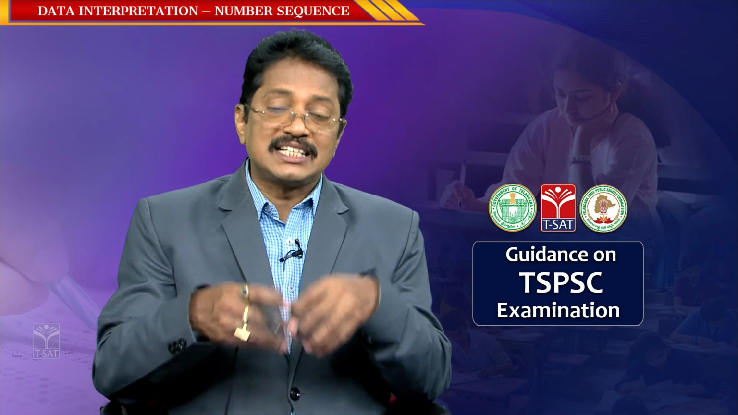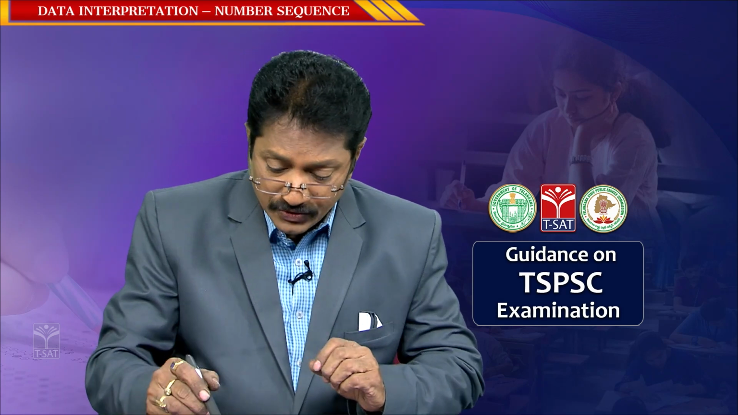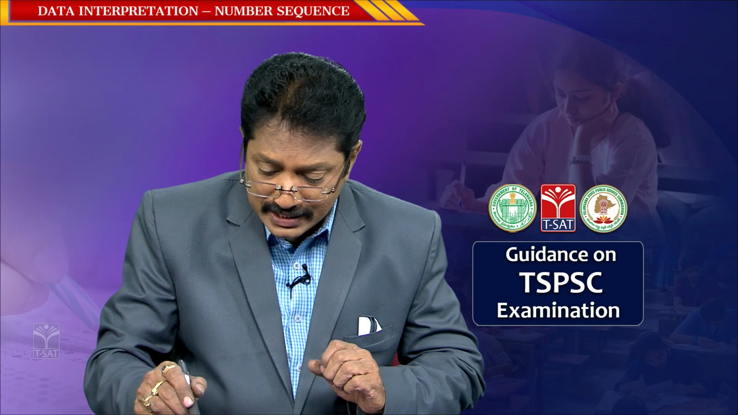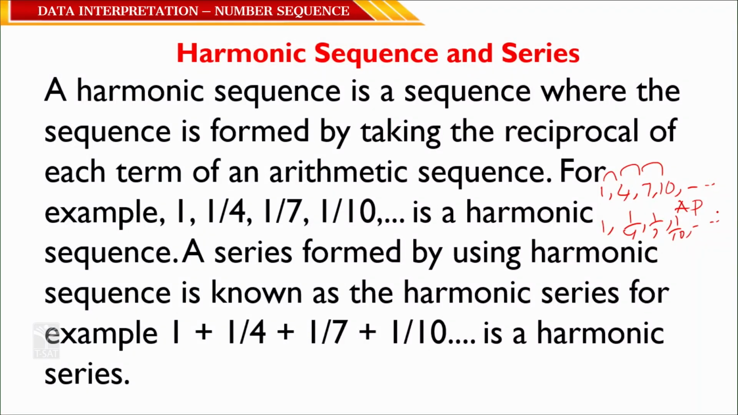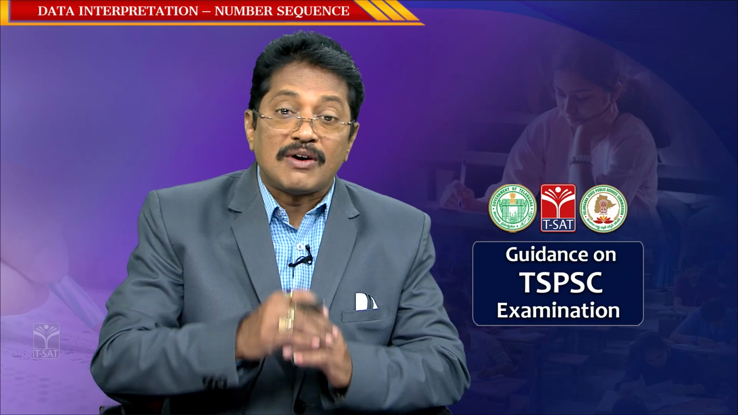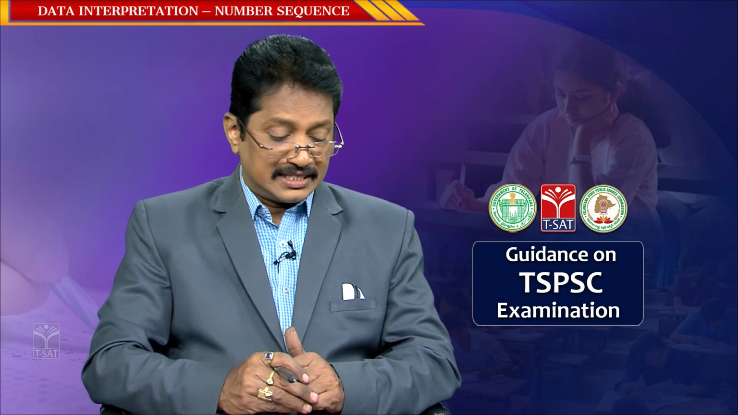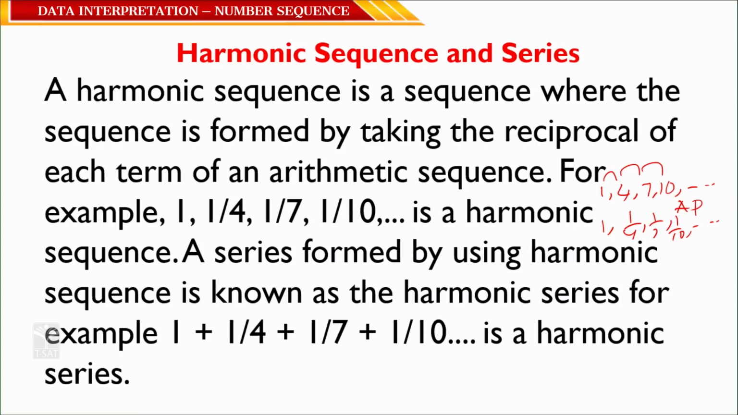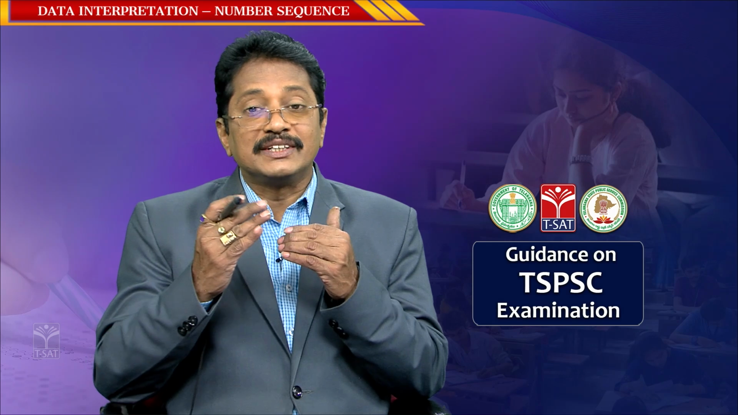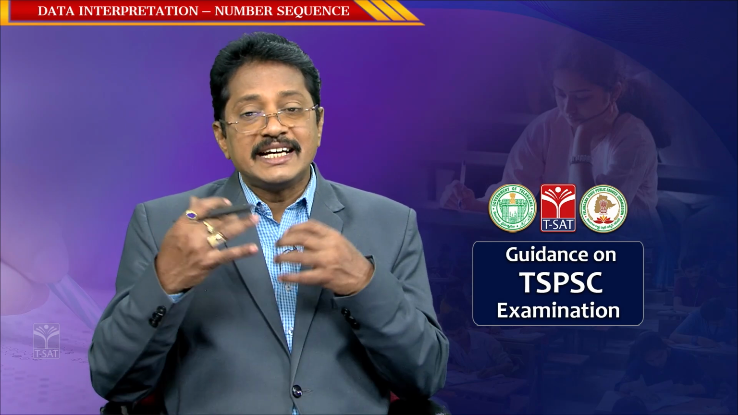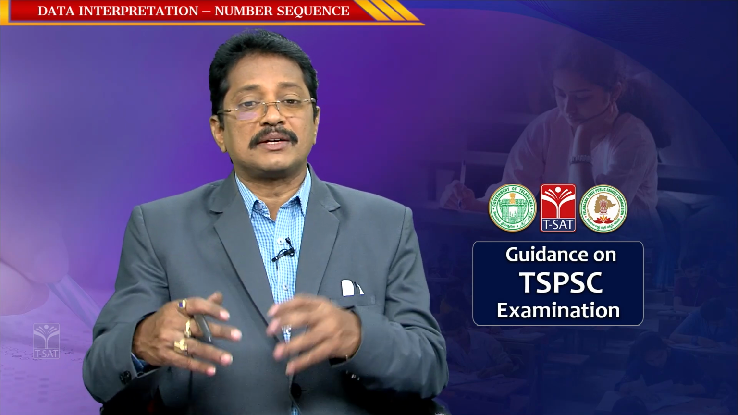When you consider the reciprocals of these numbers, that is 1, 1/4, 1/7, 1/10 and so on, the reciprocals of numbers in arithmetic progression form a harmonic progression. That is a simple idea. A series formed by using a harmonic sequence is known as a harmonic series. I already explained the difference between a sequence and a series: in a sequence only the numbers flow, whereas in a series we add these numbers, that is 1 plus 1/4 plus 1/7.